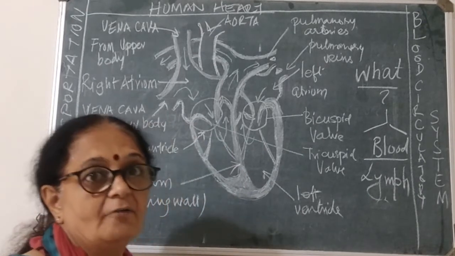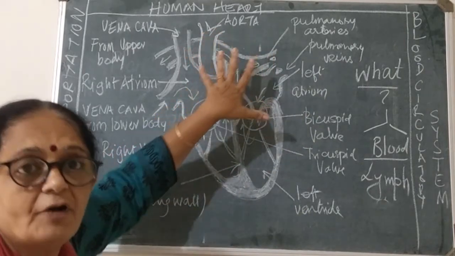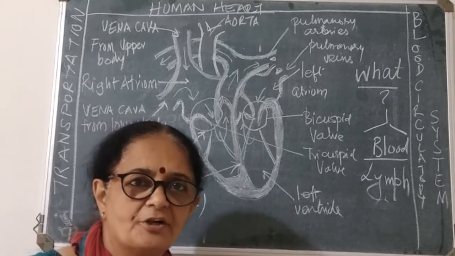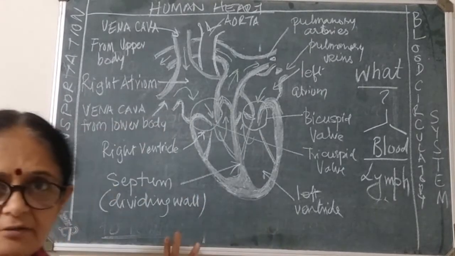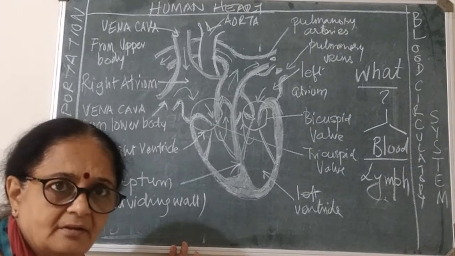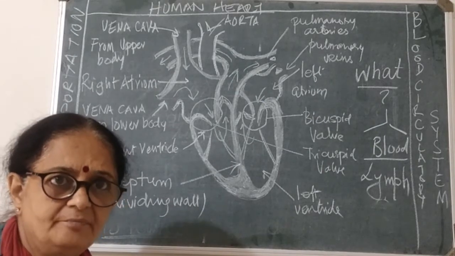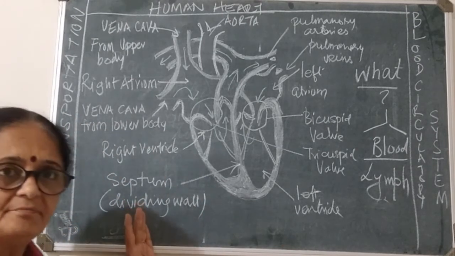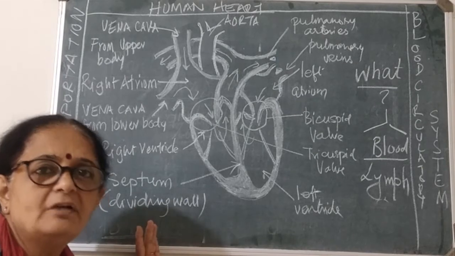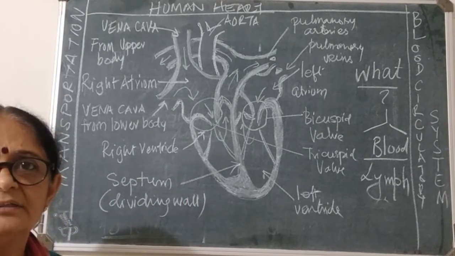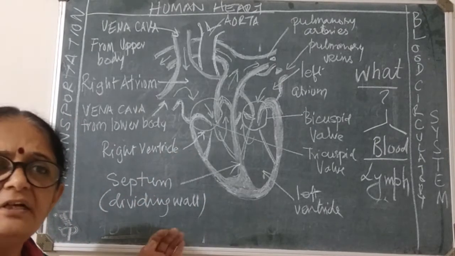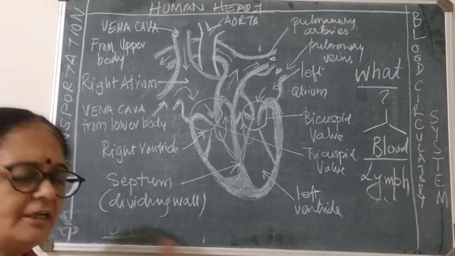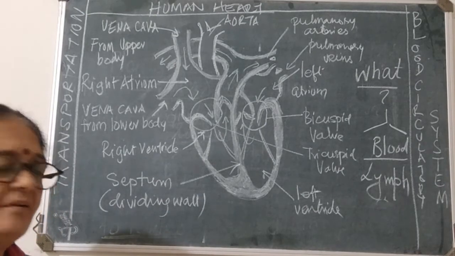And for that we will have to understand the structure of the human heart. So first we will understand the structure of the heart. Very important, because at board it is a 4-marker question. Alternatively, they ask you to draw the diagram as well as explain the structure of the heart. So it is an important question as far as examination is concerned. So listen carefully, it's very easy, not a big deal. Okay, so let us start.